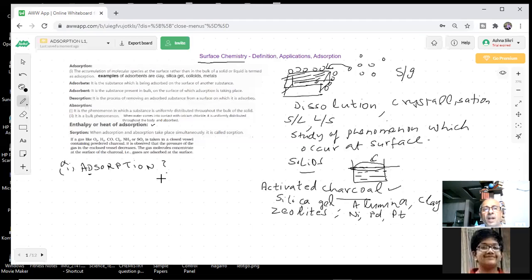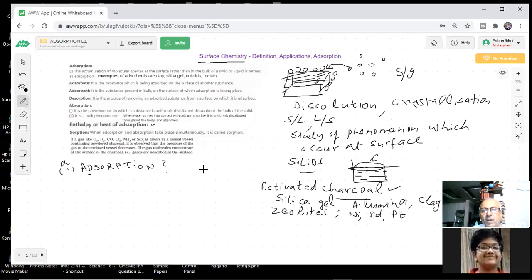Adsorption is a surface phenomenon, as I told you. Here the molecules will get accumulated at the surface. We are saying the accumulation of molecular species at the surface, rather than the bulk of a solid or a liquid, is called adsorption.